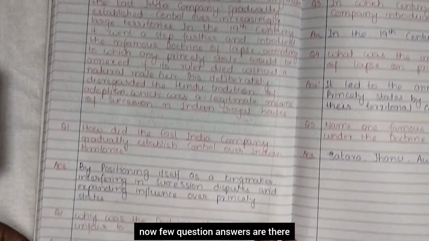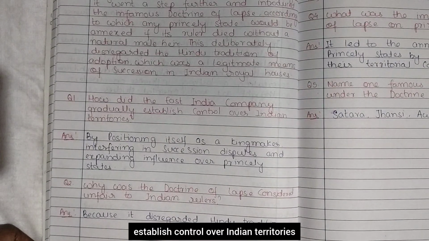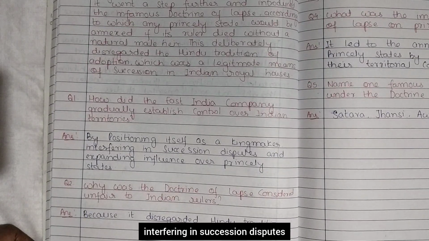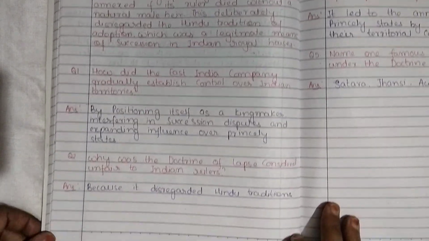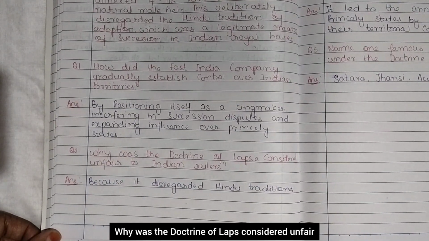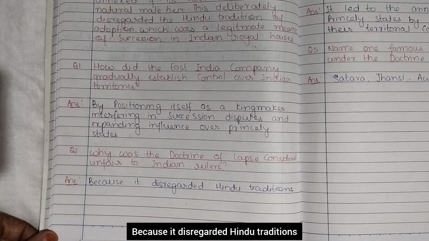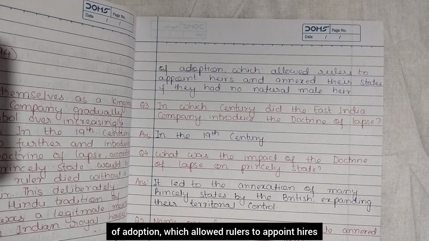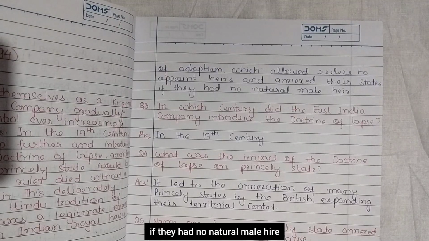Now, few question answers are there. First question is, how did the East India Company gradually establish control over Indian territories? By positioning itself as a kingmaker, interfering in succession disputes, and expanding influence over princely states. Why was the doctrine of lapse considered unfair to Indian rulers? Because it disregarded Hindu traditions of adoption, which allowed rulers to appoint heirs, and annexed their state if they had no natural male heir.